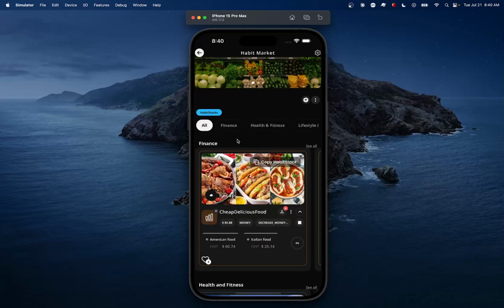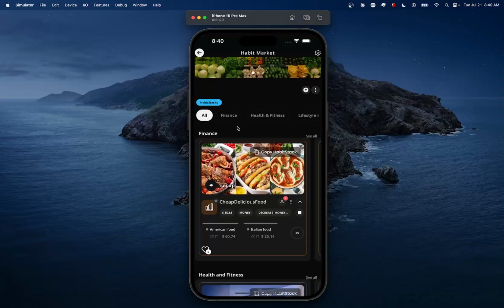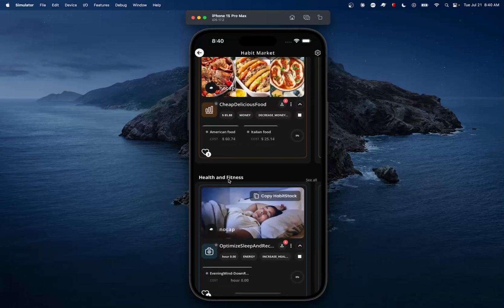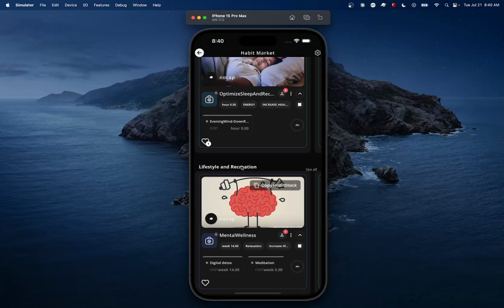All right. As soon as I log into the Habit marketplace, I can see that there are quite a few sectors, just like when you want to create a new HabitStack. So we have finance, health and fitness, and the others.